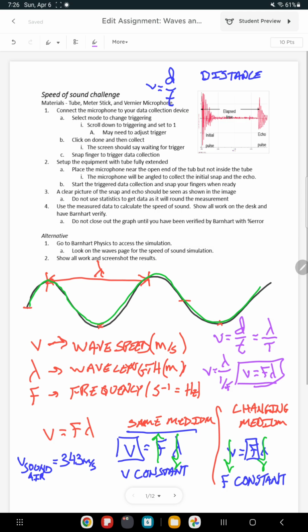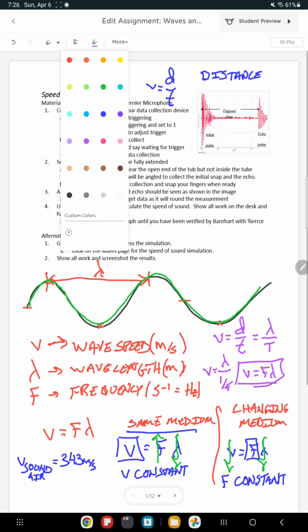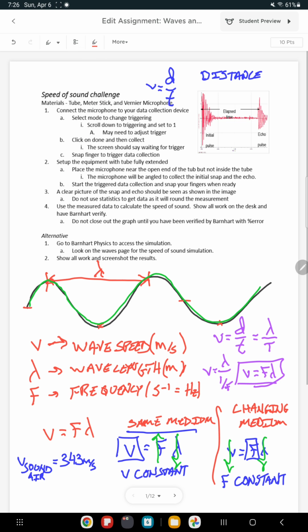For this first challenge, though, we don't have the cycles. We're going to analyze an echo to determine the speed of sound. The simulation will just give you the numbers, but if you were to graph it, you would get a big spike here.